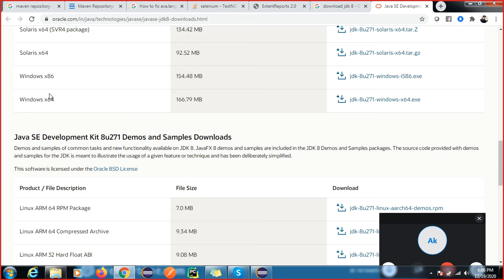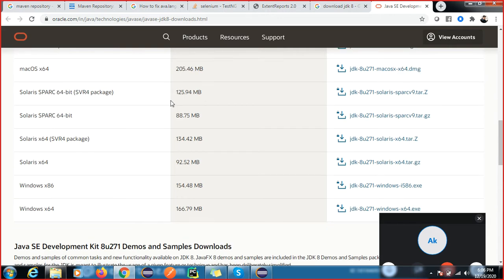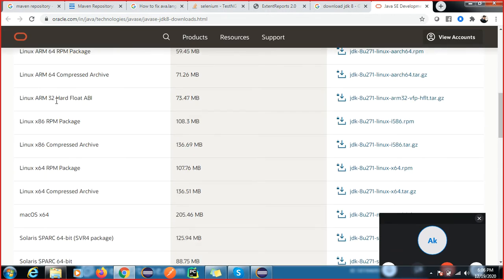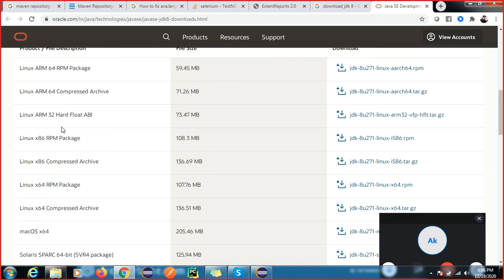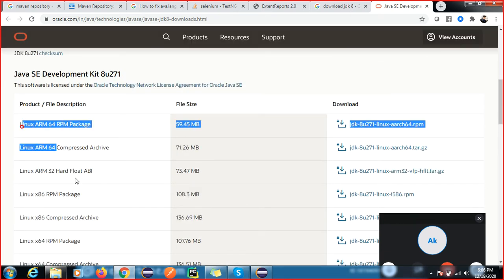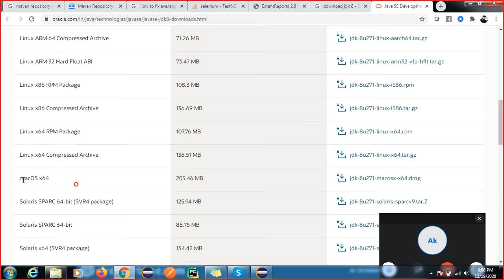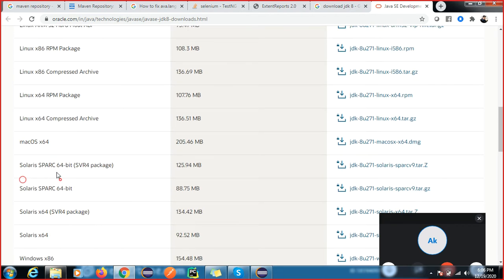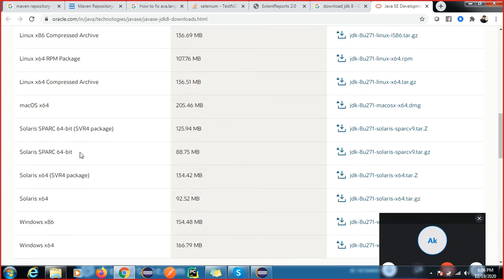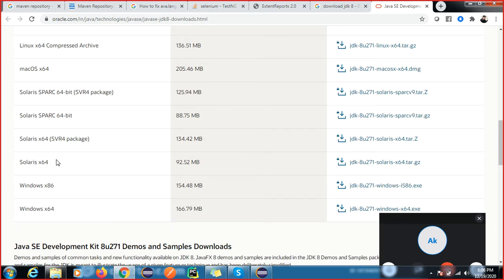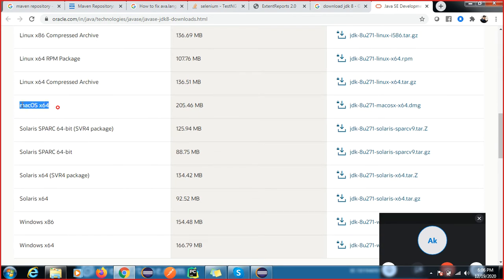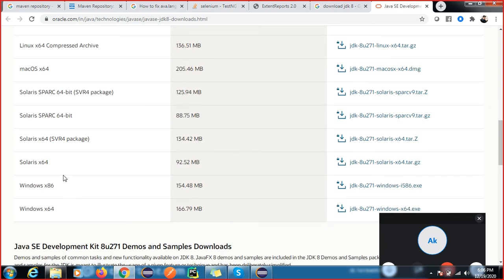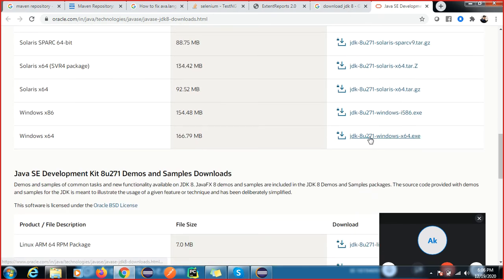You can see we have different operating systems: Windows, Linux, and Linux has different flavors. Again we have Mac, and Solaris. So these are all operating systems. Every company is using these, and some companies use Mac, Linux, and Windows. We are going to use Windows. Just click on here.